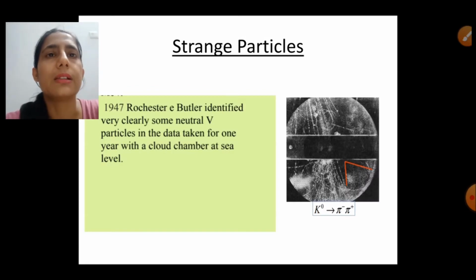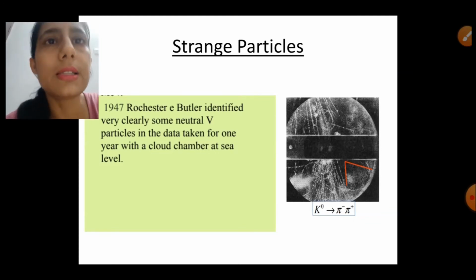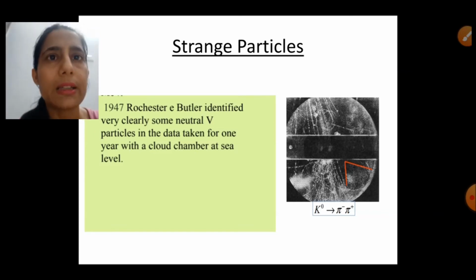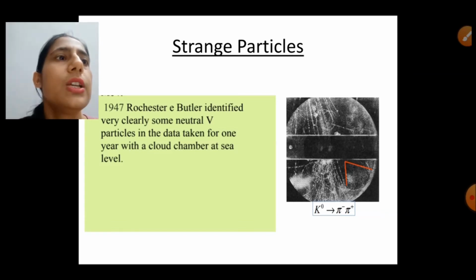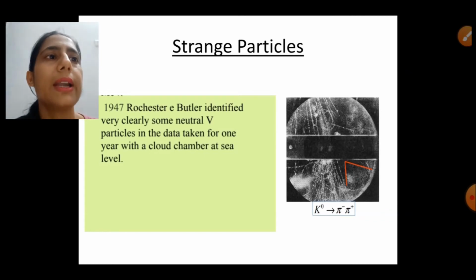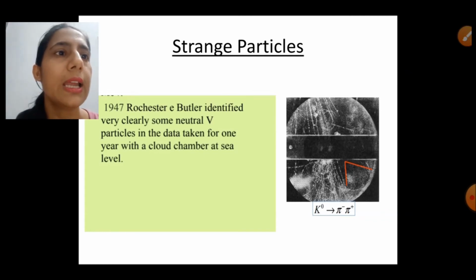Next is strange particles. So strange particles, again, as we have discussed the different kinds of mesons and hyperons, some particles from the baryons and mesons are strange particles because they are having strange quark as one of their constituents. And strange particles were found by Rochester and Butler in 1947 when they were analyzing the data from the cloud chamber, and they found that there is a V-shaped track. It means there was one particle which was decaying further into 2 particles. That particle they named as kaon, K0, and it is decaying into pi negative and pi positive.